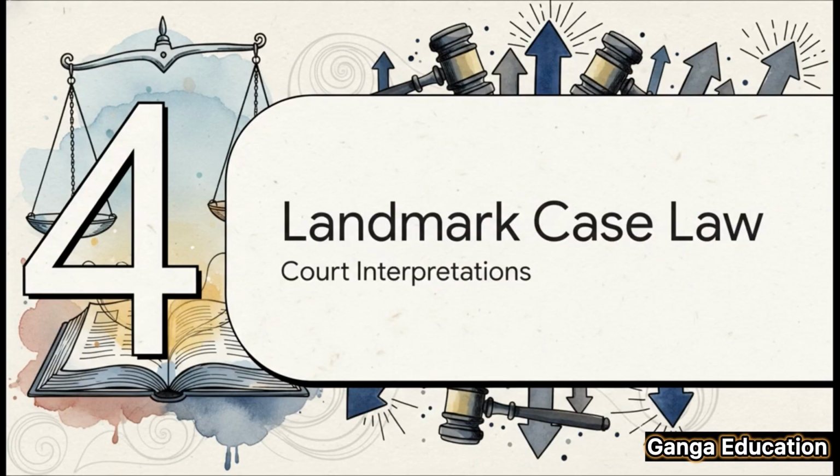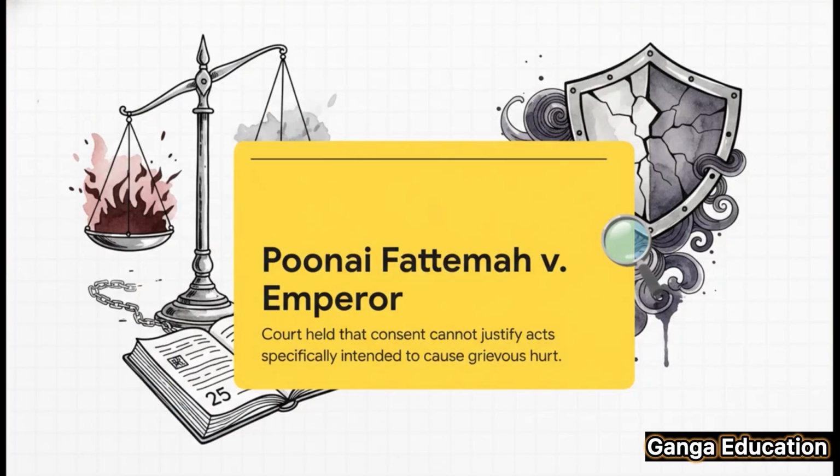Examples are great, but if you want to write a top-scoring mains answer, you've got to bring in the case law. So let's see how our courts have actually interpreted the limits of consent in these situations. A key case you need to know is Punai Fatima versus Emperor. In this case, the court made it very clear that consent is not a valid defense when the specific goal, the main intention, is to cause grievous hurt. This judgment is so important because it draws a clear line in the sand. It tells us that consent isn't a free pass to justify any and all harm, especially when serious injury is the intended outcome.